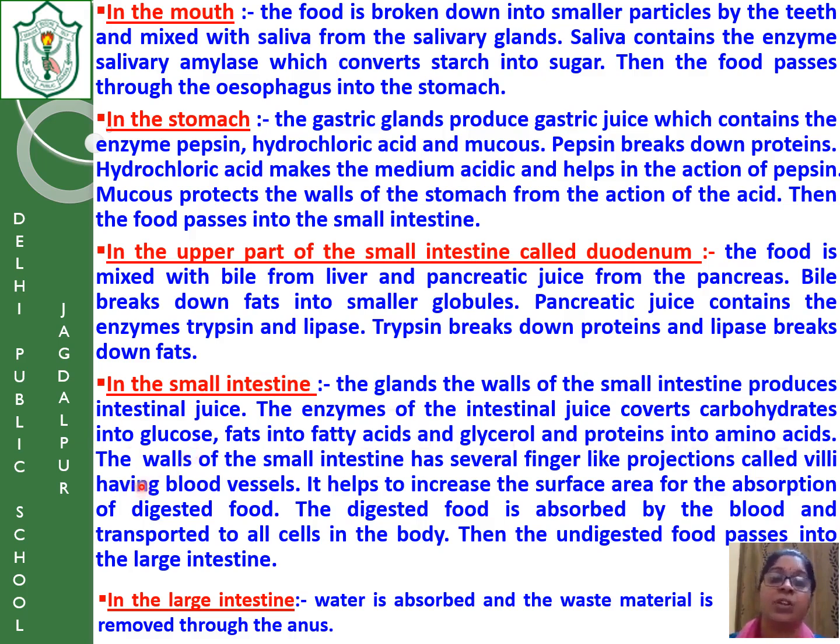Remember that. The walls of the small intestine have several finger-like projections called villi, which have blood vessels. They help to increase the surface area for the absorption of the digested food. The digested food is absorbed by the blood and transported to the cells of the body. Then the undigested food passes into the large intestine. In the large intestine, the water is absorbed and the waste material is removed through the anus.